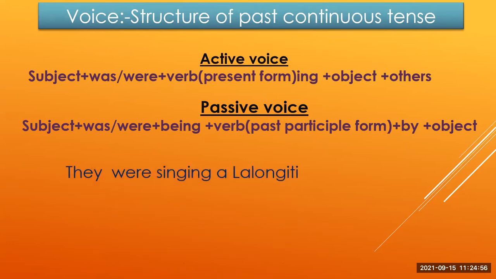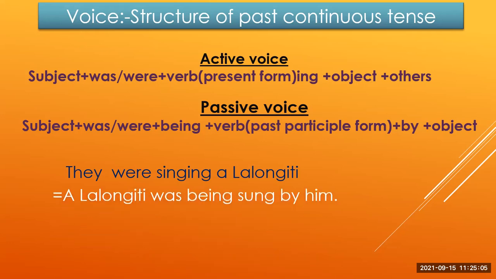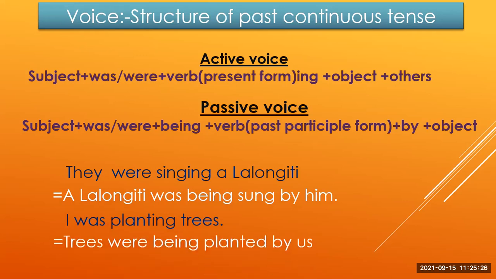For example, they were singing a song along with it. This is a past continuous tense sentence. So the passive voice of this sentence is the song was being sung by him. Another example is I was planting trees. It is also a sentence of past continuous tense. The passive form of this past continuous tense is trees were being planted by us.